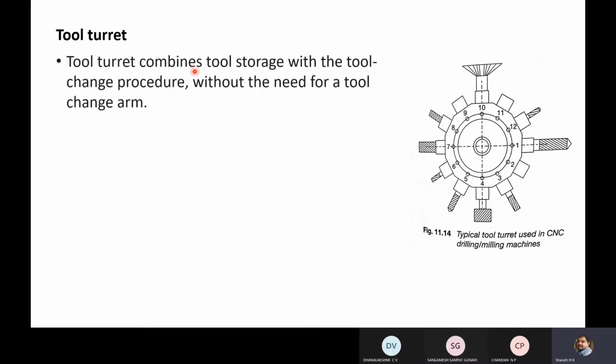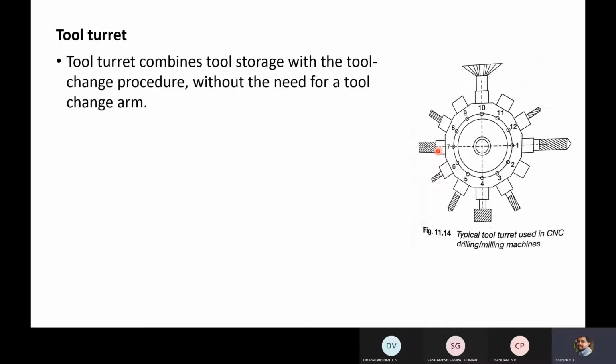Turret combines tool storage with the tool change procedure without the need for a tool change arm. So here if we use tool turret, one function is it will hold the tools. In this case, it can hold 12 different tools. So that is one function.